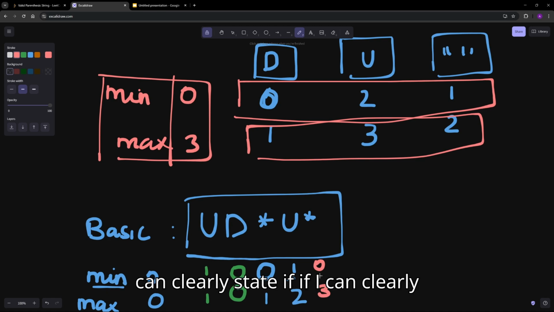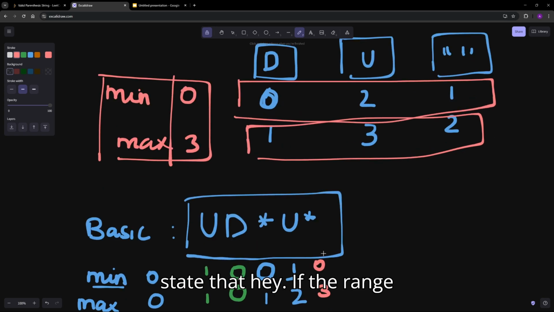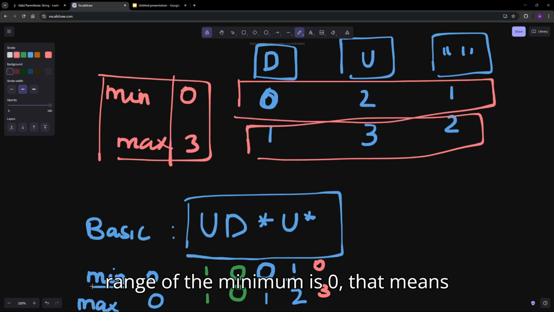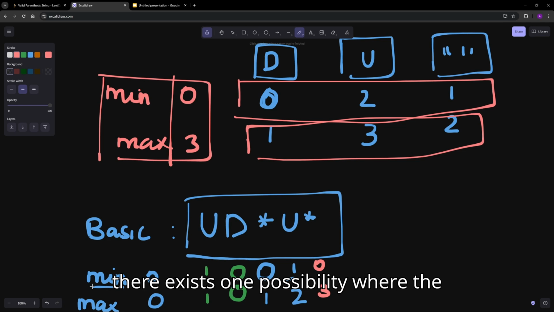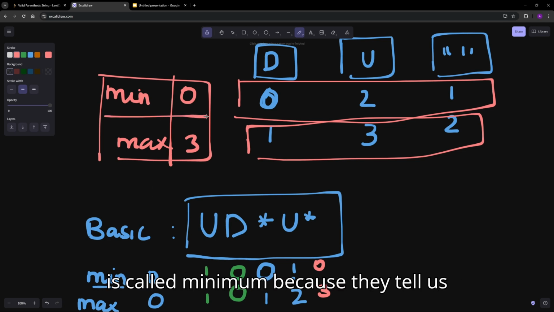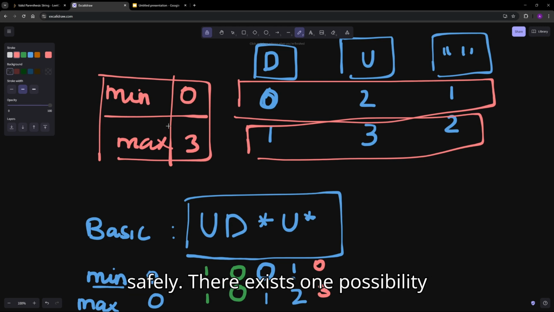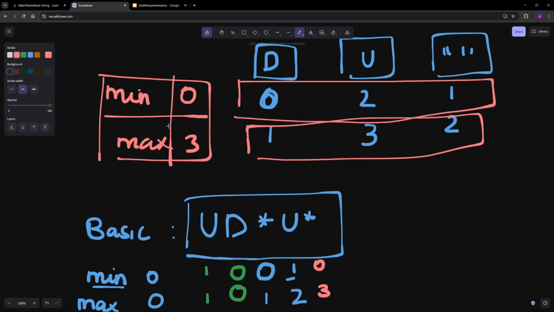And if I can clearly state that, hey, if the range of the minimum is 0, that means there exists one possibility where the drone could have, this is why it is called minimum, because it tells us that the drone would have landed back safely. There exists one possibility where the drone would have landed safely and would not have crashed, right?